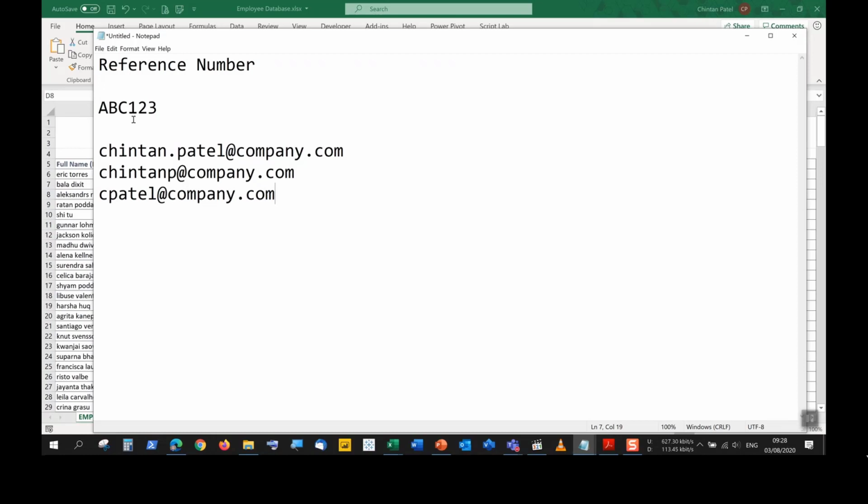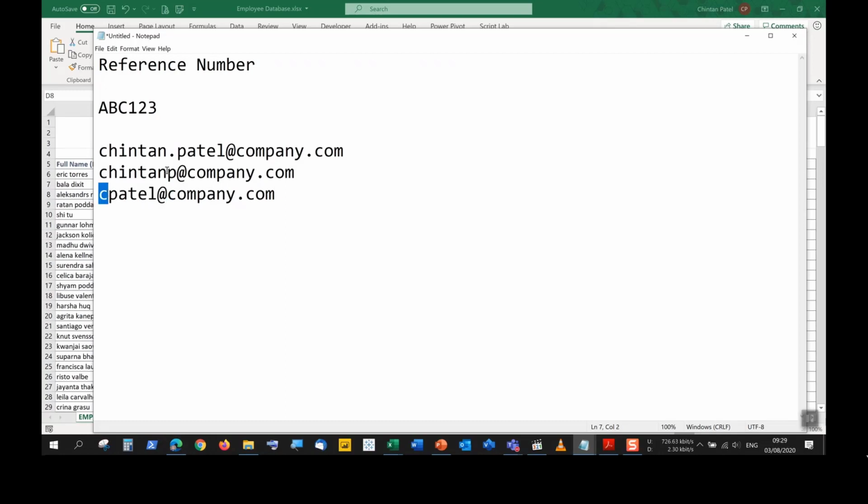Right, so how do we actually achieve this? If I have thousands and thousands of names, I don't want to be manually typing this out. We can tell Excel to extract only the first letter, take the surname, put it together, and put at company.com, and get the rest done for me. Getting the rest done and joining it to this, we will see in a moment.